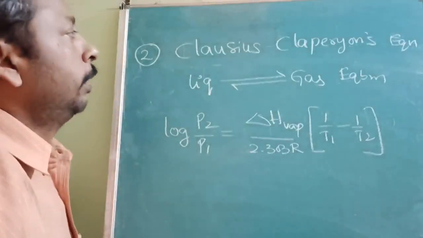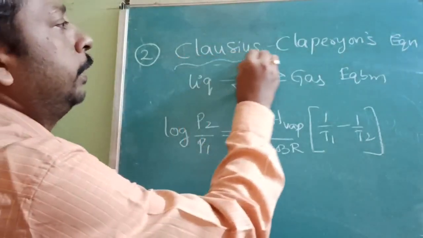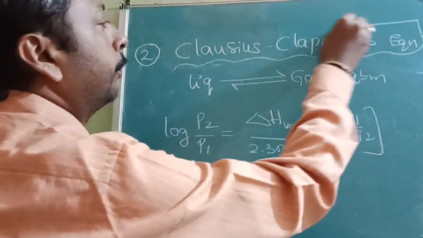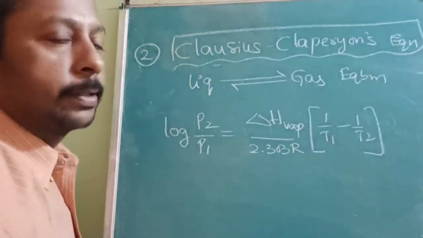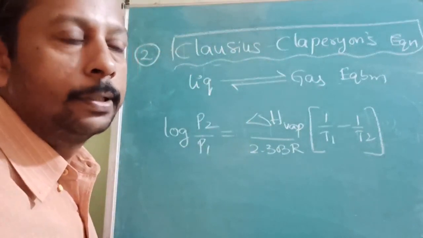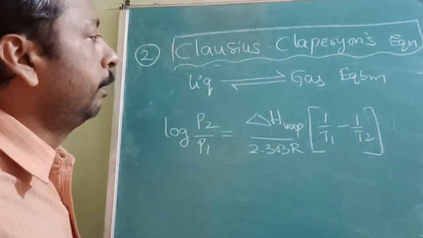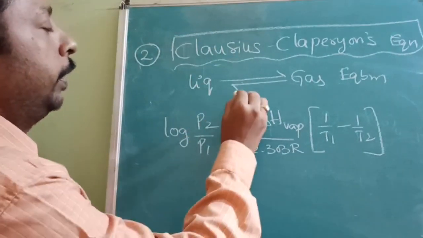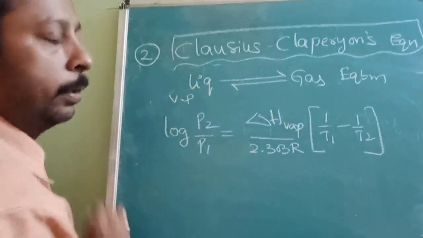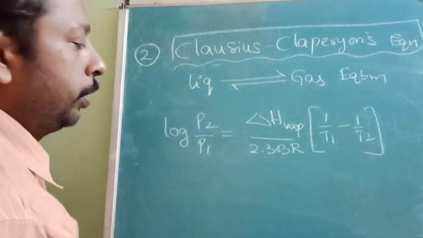Okay, the first formula we are going to study is the Clausius-Clapeyron equation. What does it give? It gives you information about the variation of vapor pressure with respect to temperature.